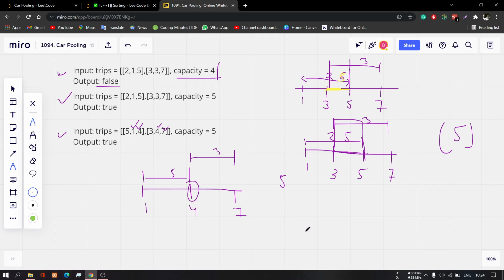Why? Because if at a point I have to board some more passengers, there are some passengers who may get out of the car. First of all, all the five passengers will get out of the car, so our capacity is again restored to 5. Then the three passengers can get into the car. It is an obvious thing.